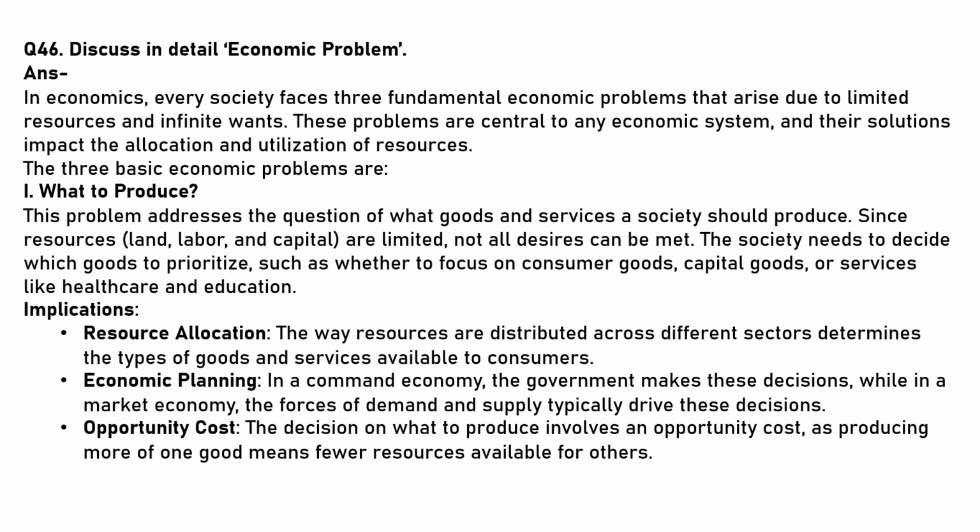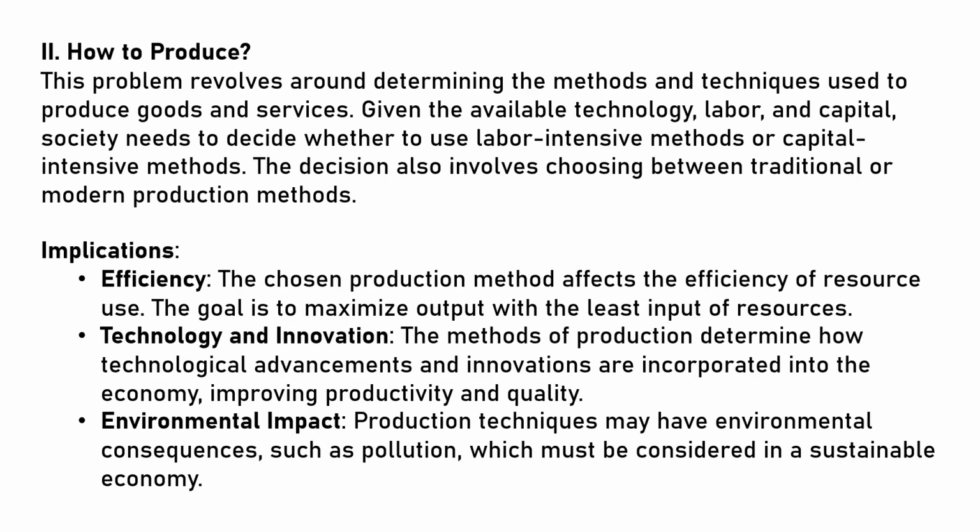Implications. Resource allocation. The way resources are distributed across different sectors determines the type of goods and services available to consumers. Economic planning. In a command economy, the government makes these decisions, while in a market economy, the forces of demand and supply typically drive these decisions. Opportunity cost. The decision on what to produce involves an opportunity cost, as producing more of one good means fewer resources available for others.